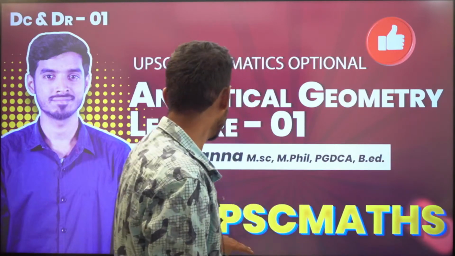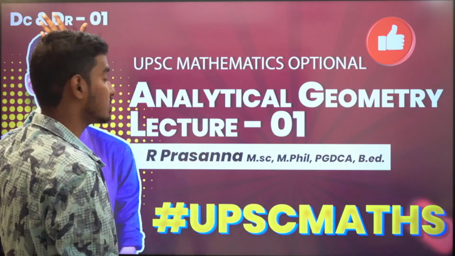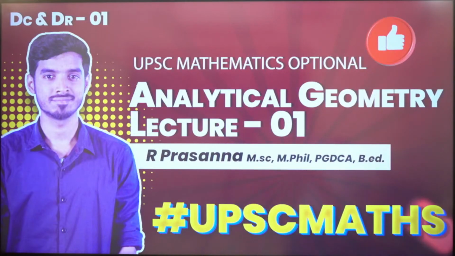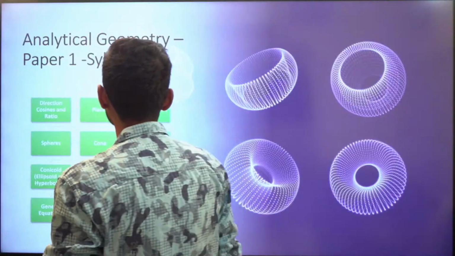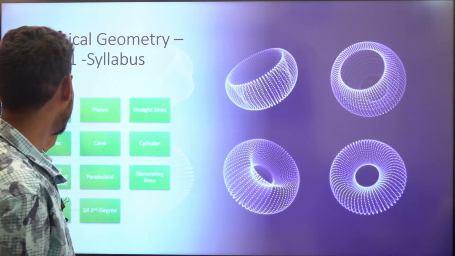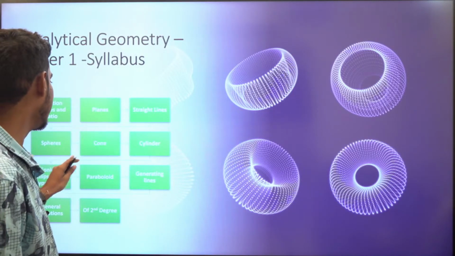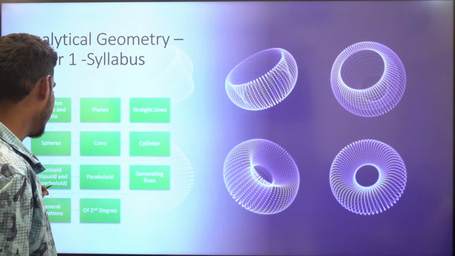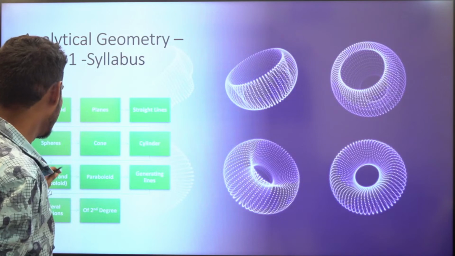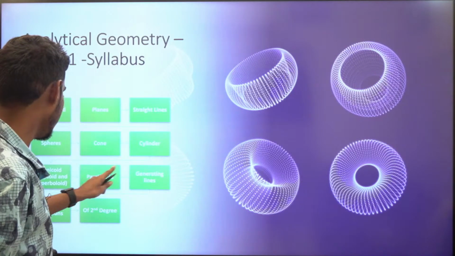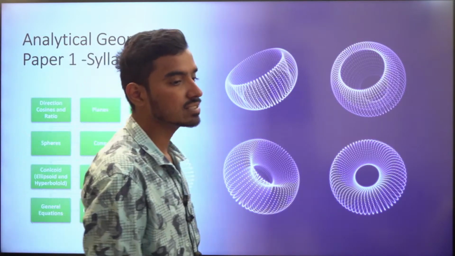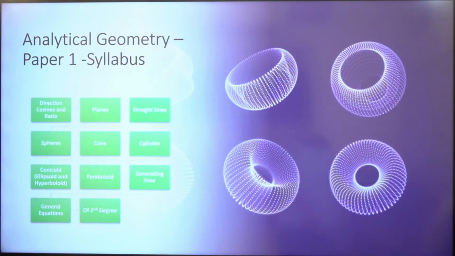This is lecture 1, and the first topic is direction cosines and direction ratios. When you see the syllabus, it is a very easy syllabus: direction cosines and direction ratio, planes, straight lines, spheres, cone, cylinder, ellipsoid and hyperboloid, paraboloid, generating lines, general equations of second degree. That is 1, 2, 3, 4, 5, 6, 7, 8, 9. These two are the same, combined. So this is 10. There are only 10 topics that we're going to cover in analytical geometry.